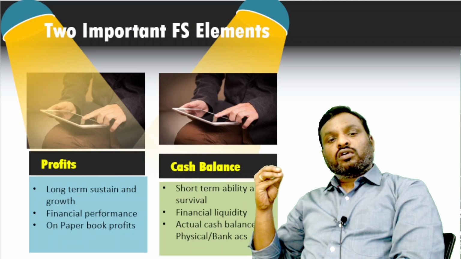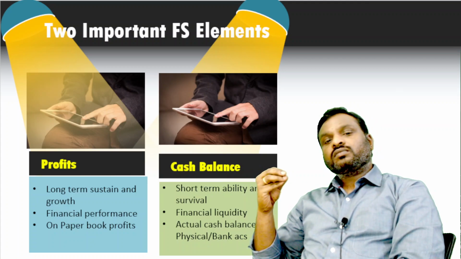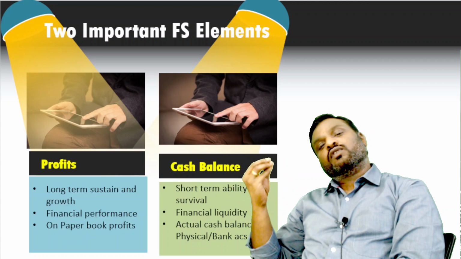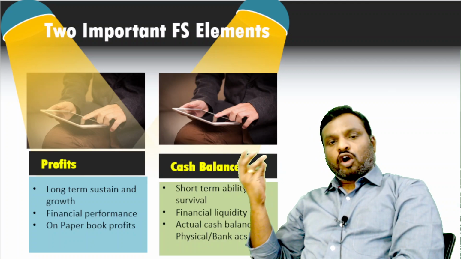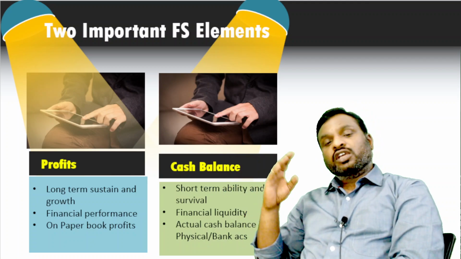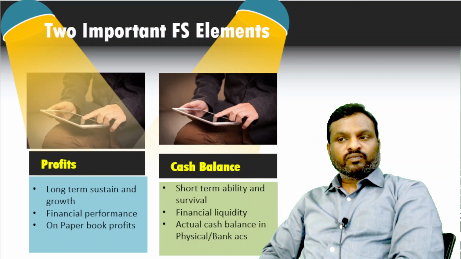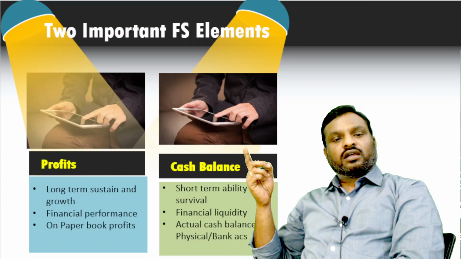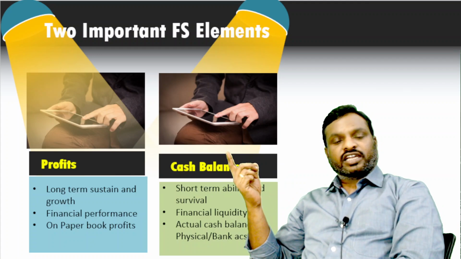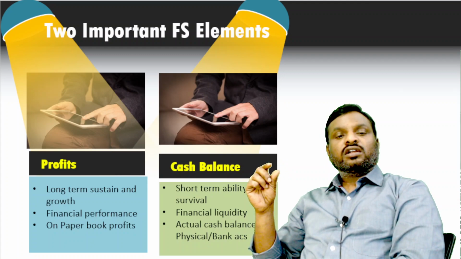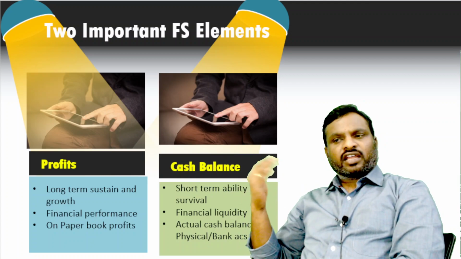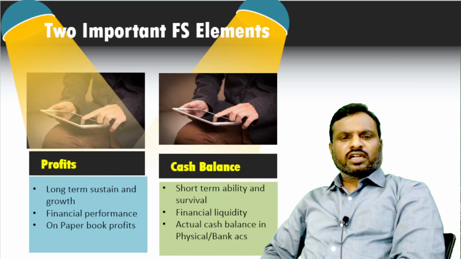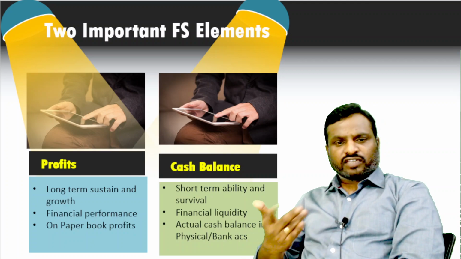So if you want to know what the real cash profit is, you need to refer to section A of the cash flow statement. What do you mean by that? In a cash flow statement there are three sections: operating activities, investing activities, and financing activities, A, B, C. If you refer to section A, operating activities, there we can understand the amount of cash generated by the business entity during the particular accounting period, and how it has been prepared. We take the profits, and the non-cash items such as depreciation and amortization are adjusted. Thereafter, changes in working capital are adjusted. So we get the net cash flow generated in the business activities, plus or minus.